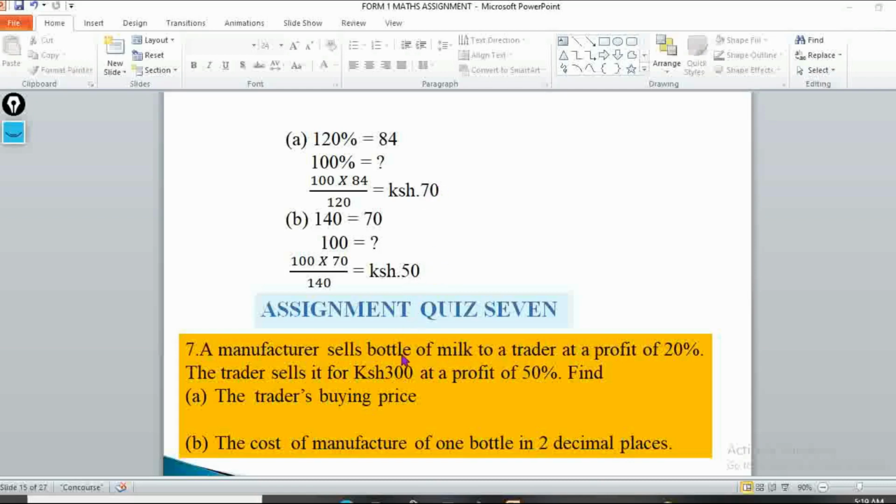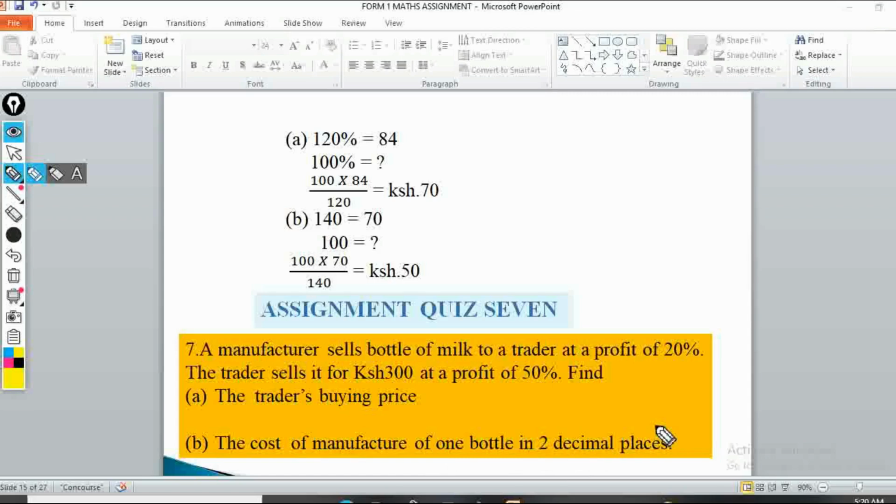So let's take our assignment. You can write down this as our assignment. Question number 7. A manufacturer sells bottles of milk to a trader at a profit of 20%. The trader sells it for 300 Kenyan shillings at a profit of 50%. Find the trader's buying price and the cost of the manufacture of one bottle in 2 decimal places. So remember to write your answer in 2 decimal places as the question requires.